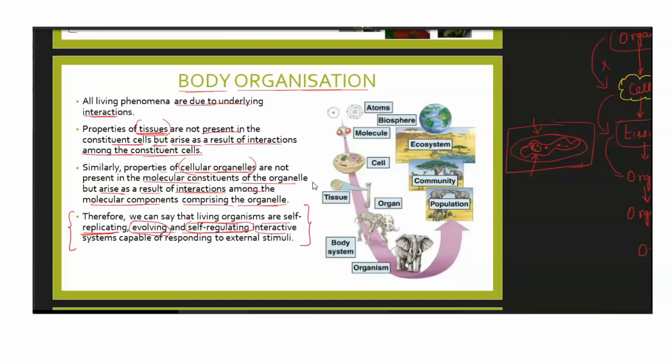Interactive system, they are continuously interacting with each other, capable of responding to external stimuli. See, everything is covered here in the definition of something being called alive. All the functions that we have seen above are given here. Means that they are self-replicating, they are also evolving, they are self-regulating, they are interacting with each other, they are capable of responding to external stimuli, which is the consciousness. So this is what a living organism is.